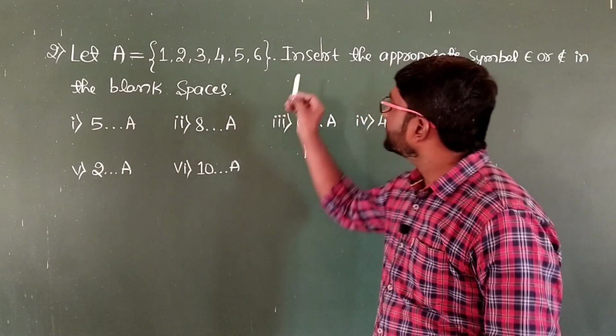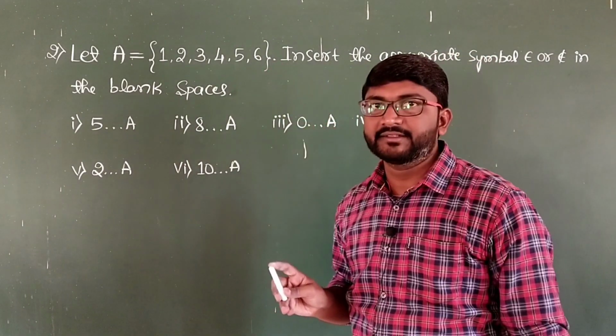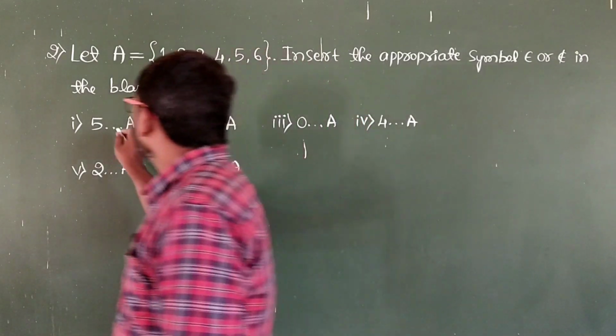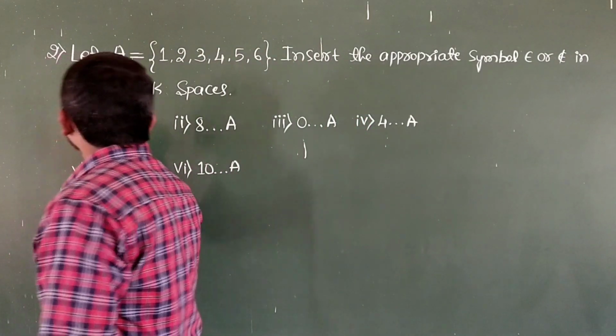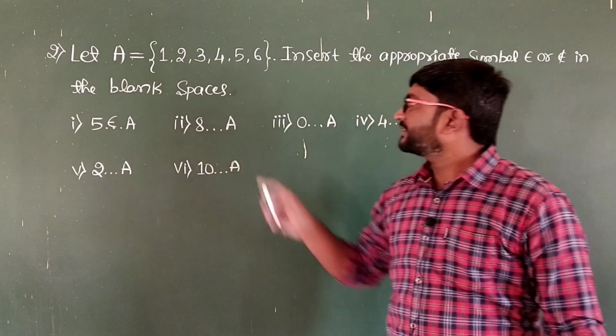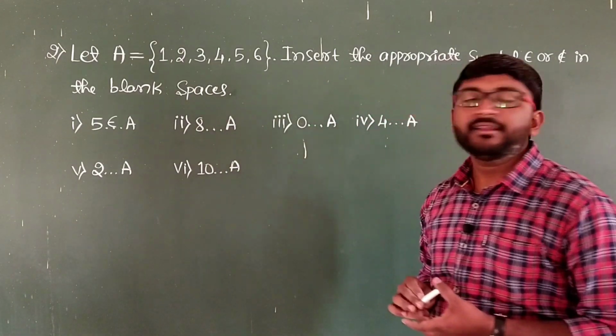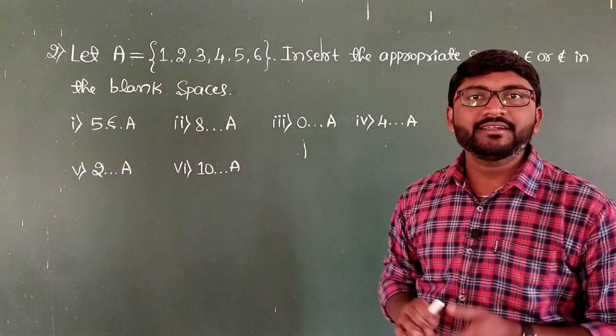5-A. So 5 is there in the set A. That means 5 belongs to the set A. So I'll be writing the belongs to symbol, and then now go for the second one, 8-A. So check the set A. 8 is not there in the set A.